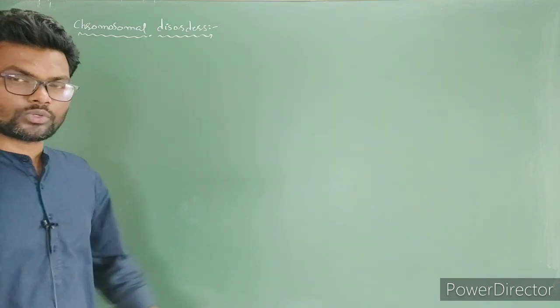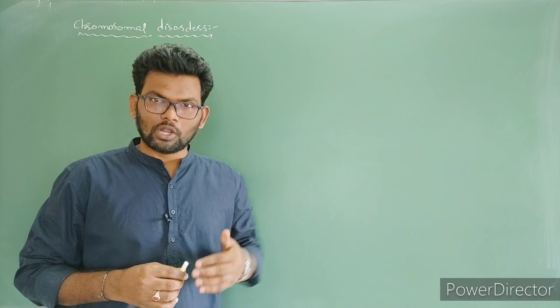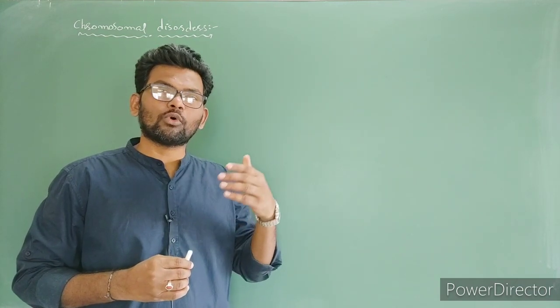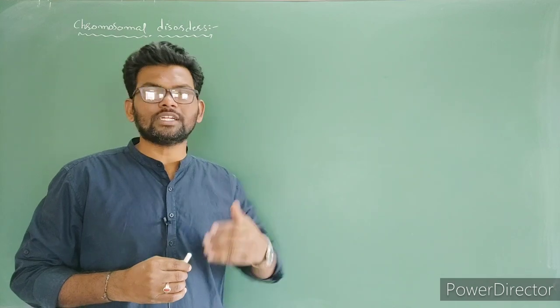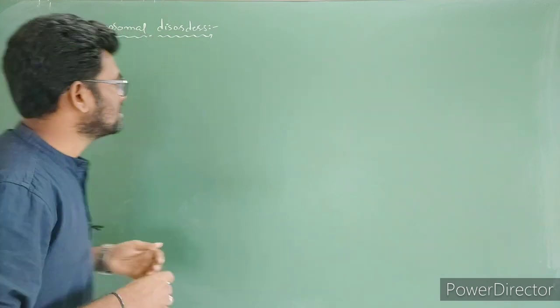Chromosomal disorders, how are they going to form? It is an addition or loss or abnormal arrangement of one or more chromosomes in an individual. It is going to lead to chromosomal aberrations. What is it?